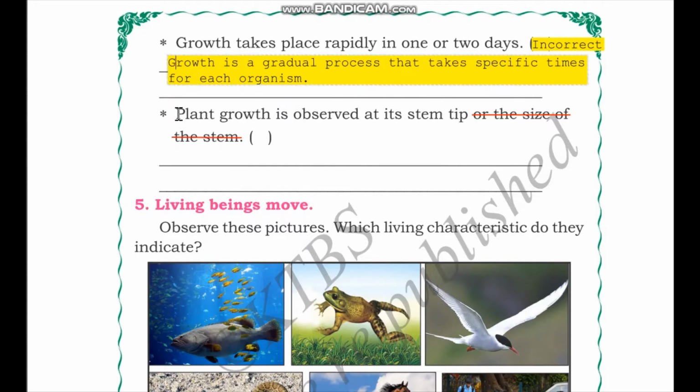The next statement is plant growth is observed at its stem tip or the size of stem. So I've removed the latter part of the sentence because it does not make sense or is incomplete. So let us consider the statement to say whether correct or incorrect to be the first half only. Let us put a full stop here. So plant growth is observed at its stem tip. Let me show you a GIF file.